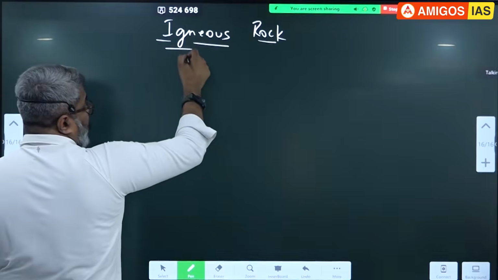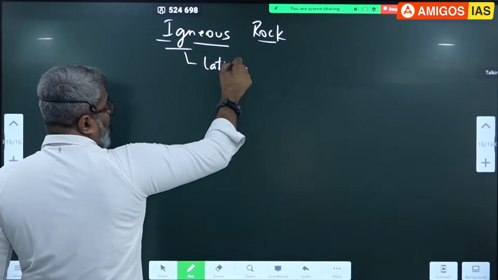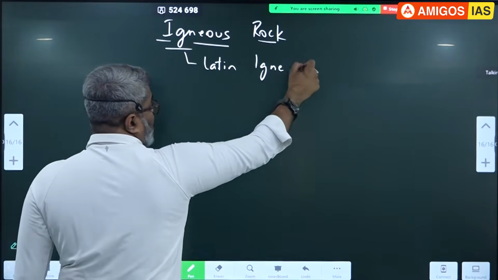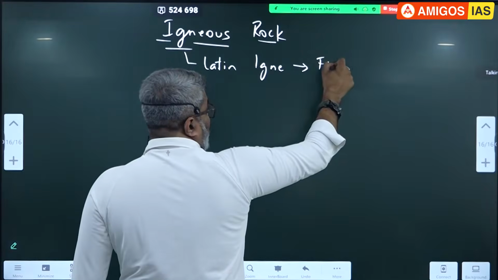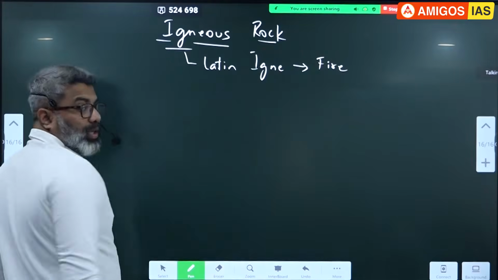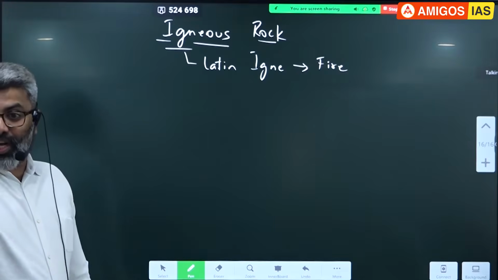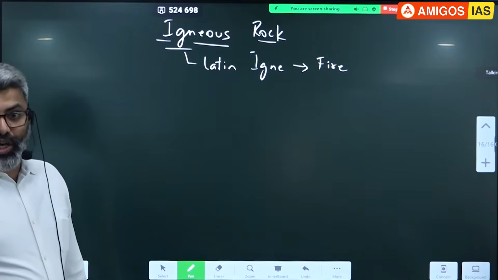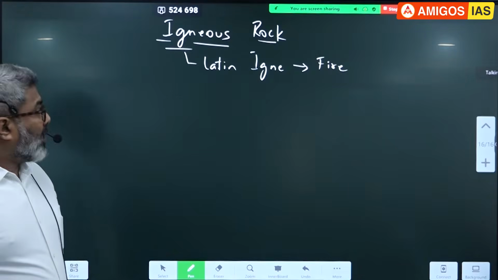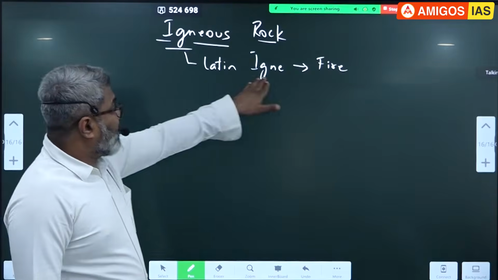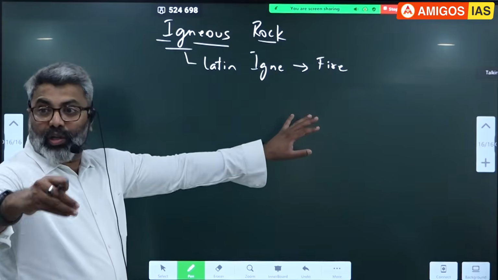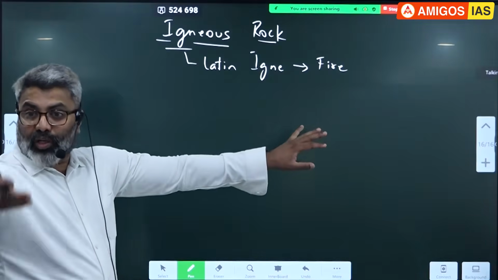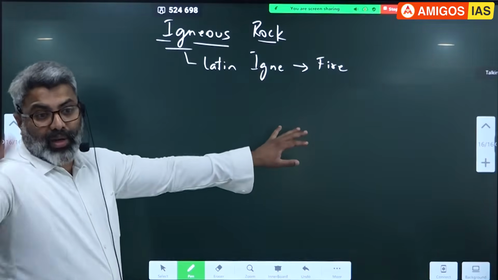The word igni is of Latin origin, and it means fire. Igneous rocks are called Agni Shile in Sanskrit. That means all those rocks which are formed from cooling and solidification of lava and magma.